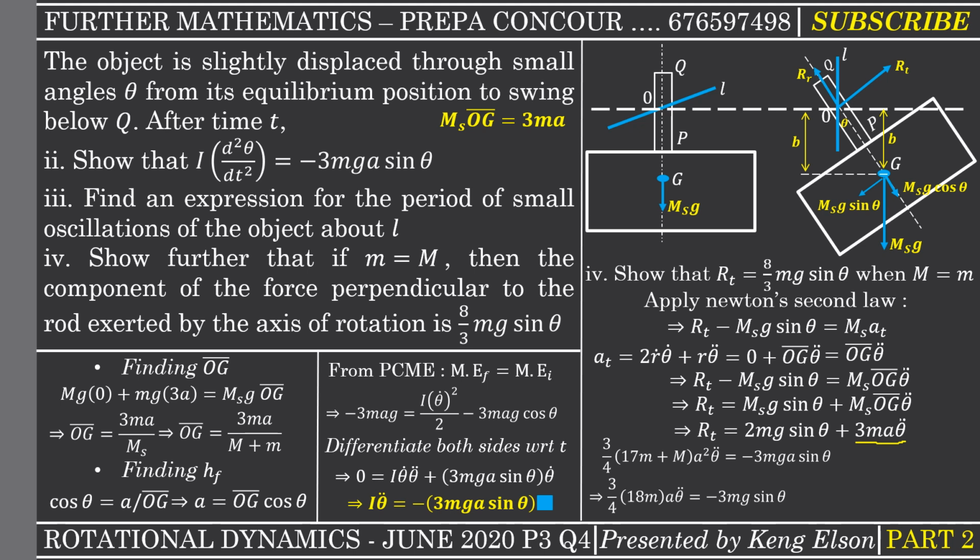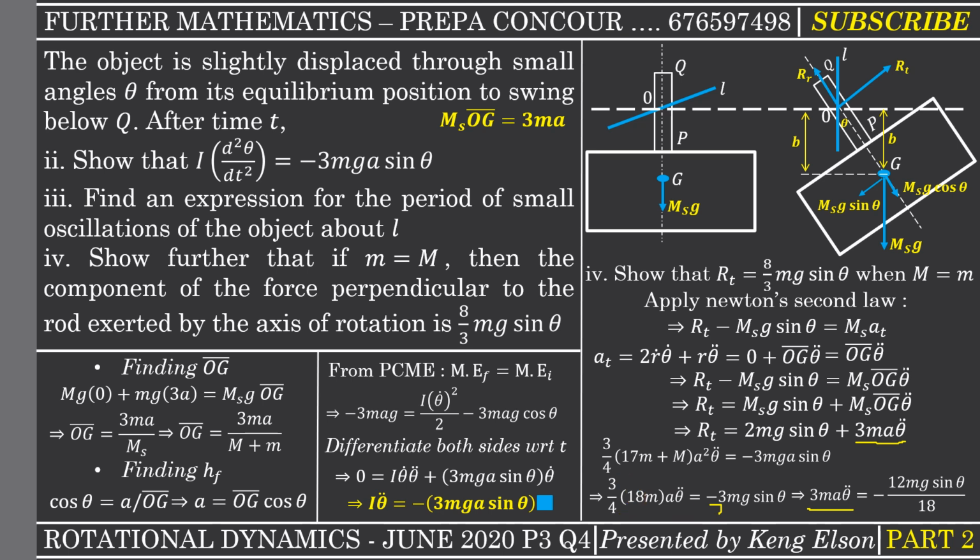I'm going to keep these two on the left hand side. Once I keep them, I just multiply both sides by 4, then divide by 18. So 3ma theta dot dot will be equal to 4 times negative 3, which is negative 12 mga sine theta, divided by 18. That is what we have.